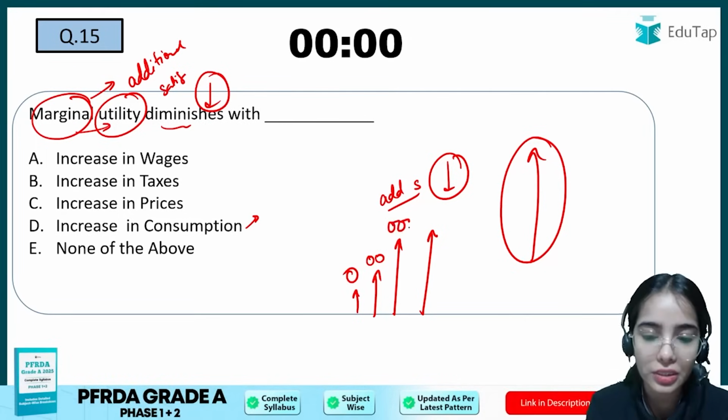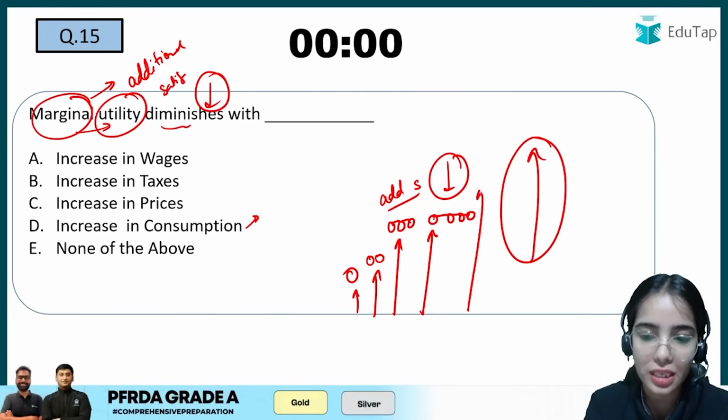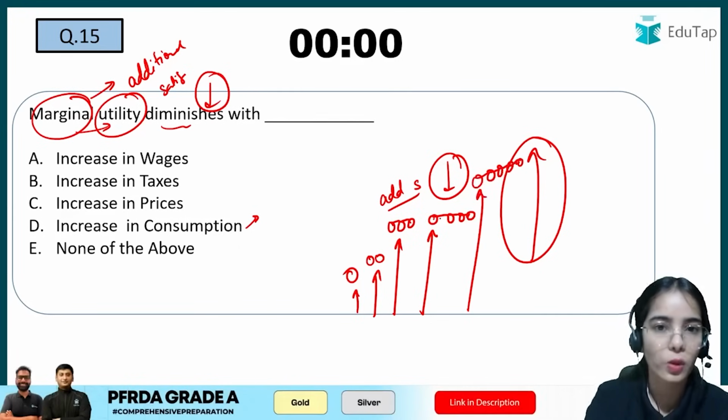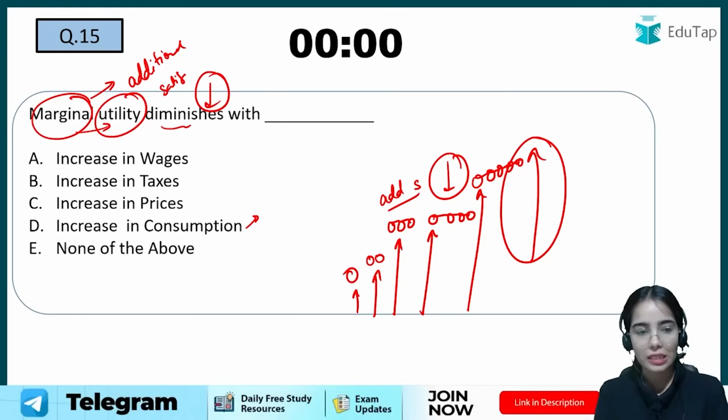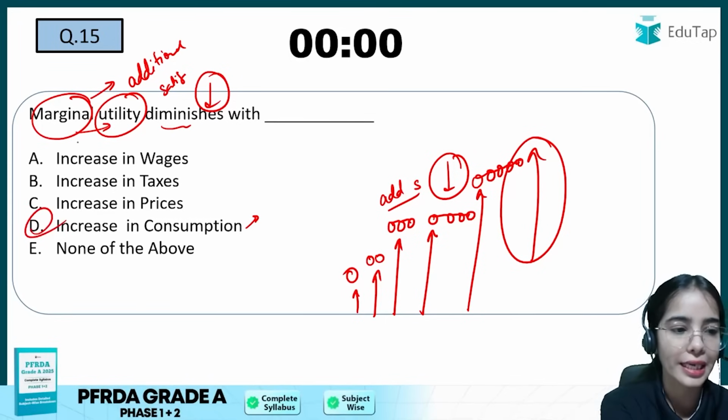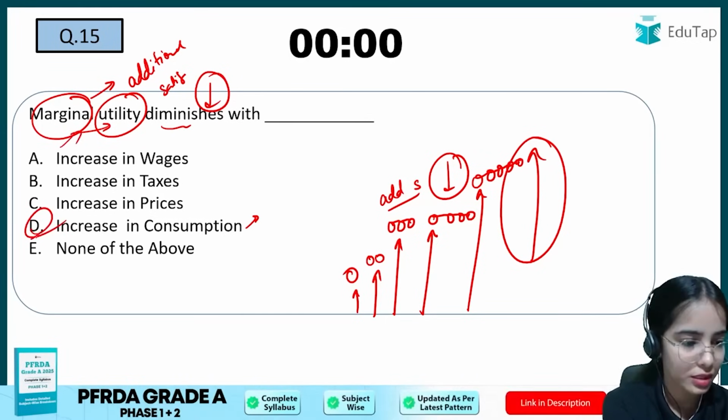If I have to eat 3 or 4, or let's say 5 rasgullas altogether, one after another, then my additional utility, my additional satisfaction, decreases with the increase in consumption. Okay, so this is the idea. That's why D is the right answer.